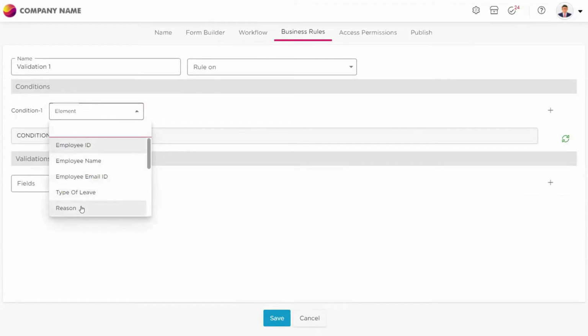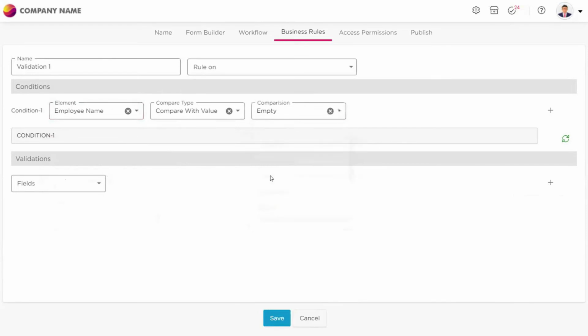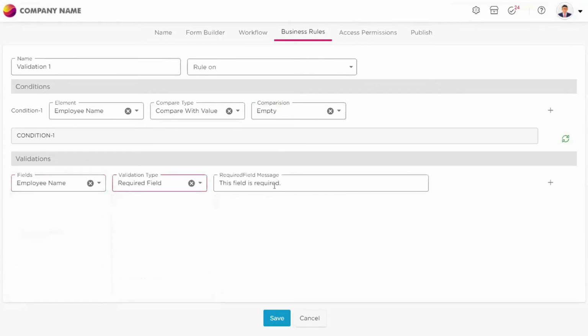For example, if employee name, compare with value. If it is empty, if the user leaves the employee name as empty, then I want employee name validation type. I want this employee name as a required field, and I will tell the validation name as I want to tell the employee that employee name is a required field. So there will be a message which will be populated for him that this is a required field. So this is how you can put some validations.